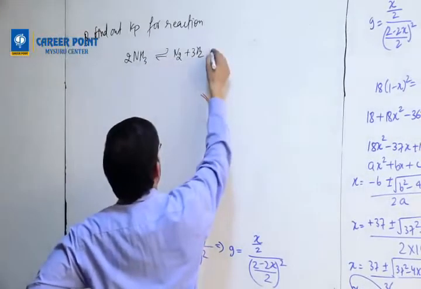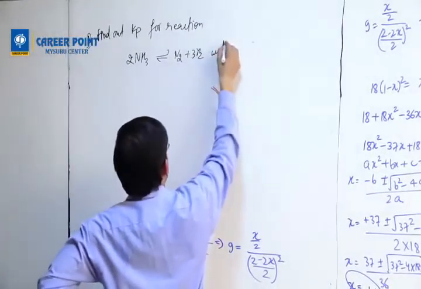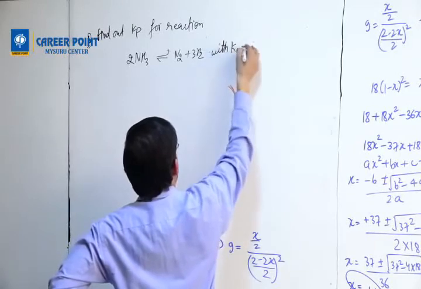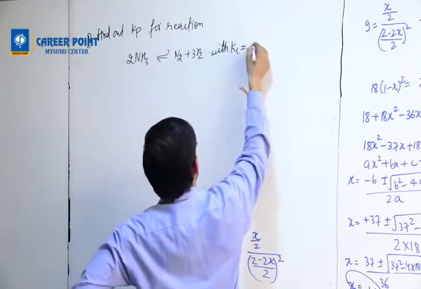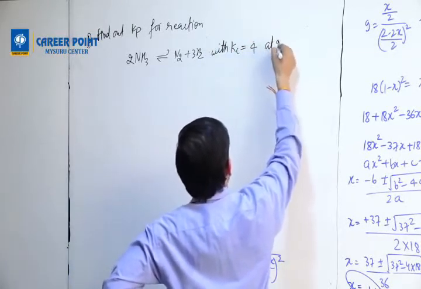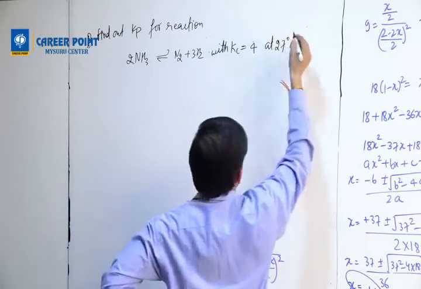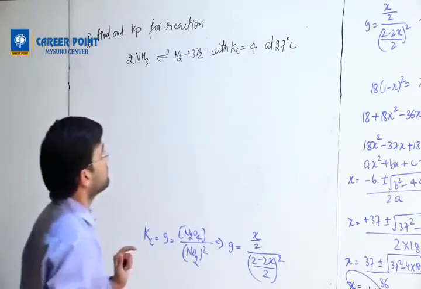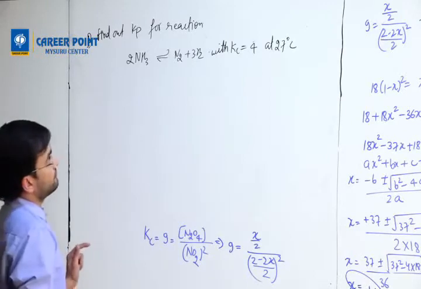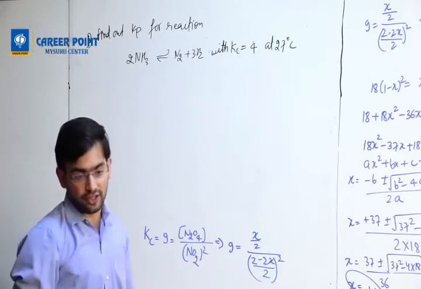Kp for reaction with Kc equals to 4 at 27 degrees Celsius. Yes, solve this question.